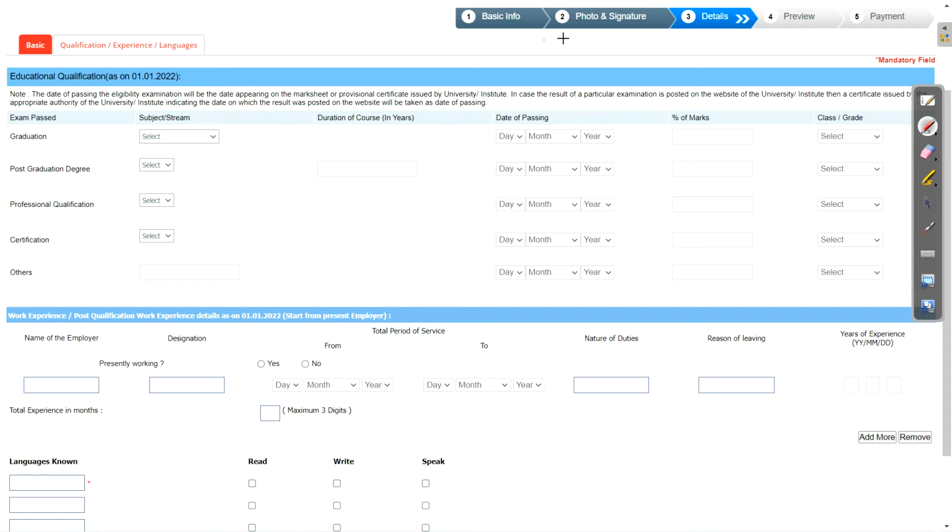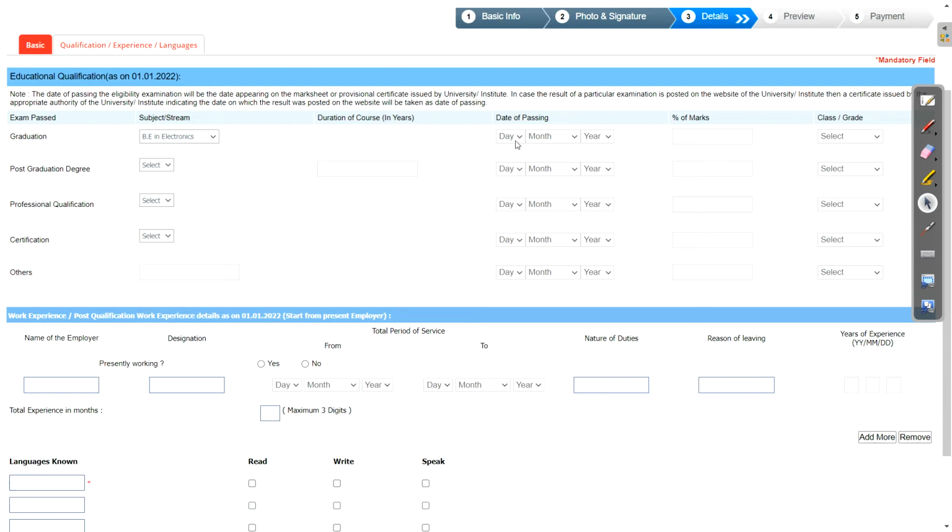Now the next information is our educational qualification, which we will select. First select graduation. What is your graduation, you can select here. About your qualification, those who are from electronics and communication, select electronics. Electronic instrumentation also you can select as electronics, and depending on your branch you can select this.